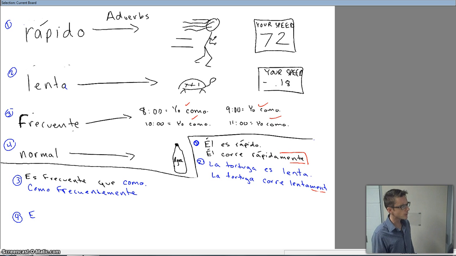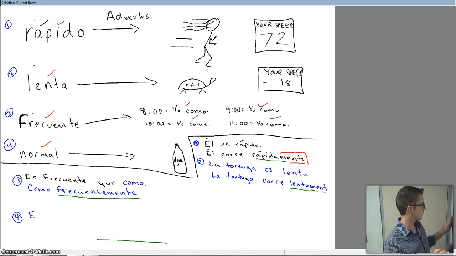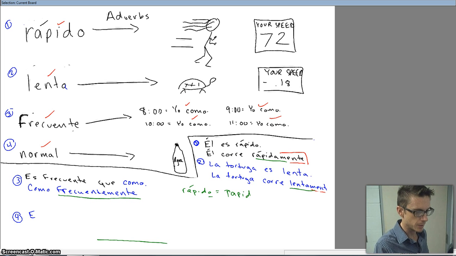All right? Now let's talk about how we got from these adjectives up here to our adverbs. Well, there's one rule that we have to remember, and that is that if our adjective ends in an O, we have to change it over to an A and add mente. That's why that one became rápidamente.